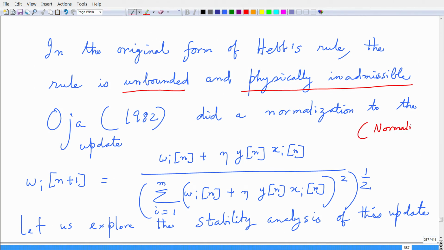I normalize this vector at time step n plus 1, and therefore every coordinate has this scale factor in the denominator, and I do the normalization in terms of the L2 norm. In the L2 norm sense, I do the normalization.